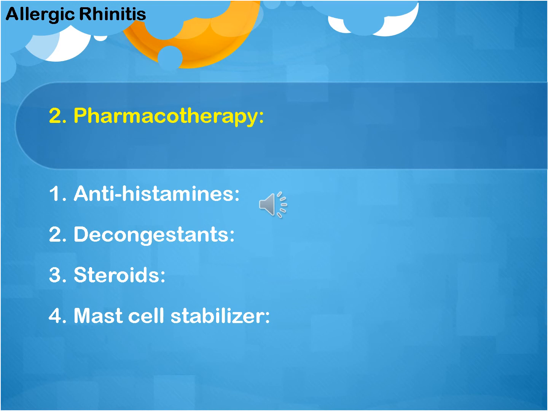The second line of treatment is pharmacological, medical treatment. It's very important. It's the main line of treatment till now. It includes a lot of groups of drugs: antihistamine, decongestant, steroid, and mast cell stabilizer, and the patient has to know each type of treatment and when to use it. You should avoid the complications of these drugs.